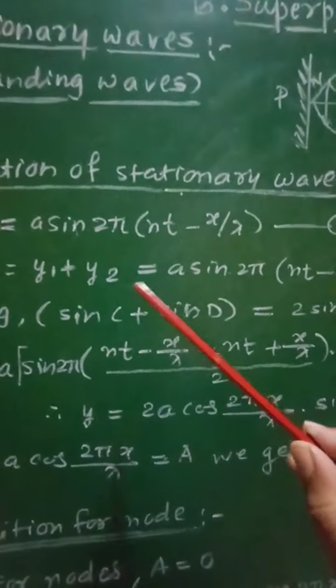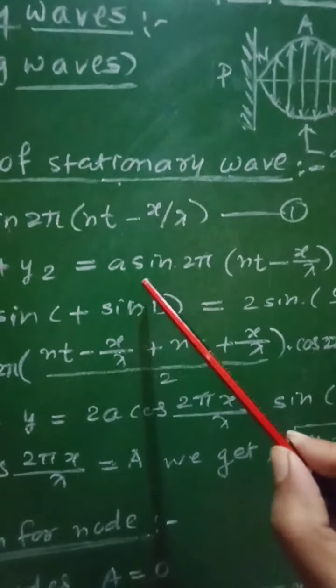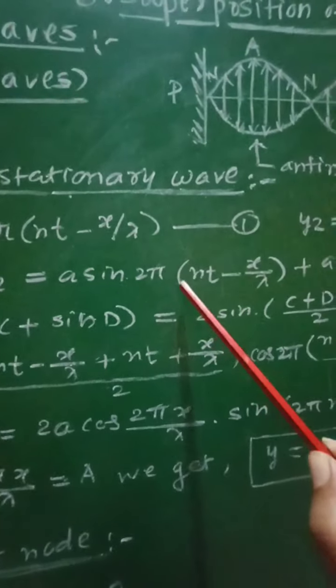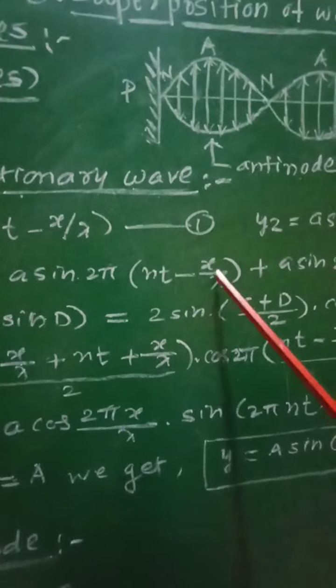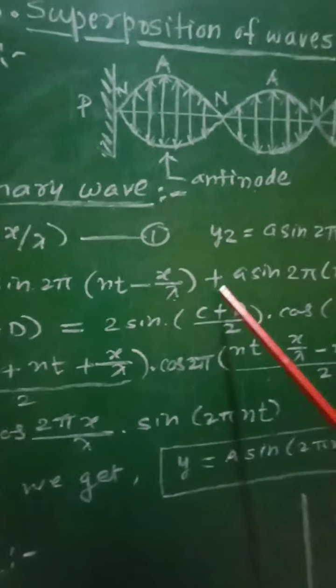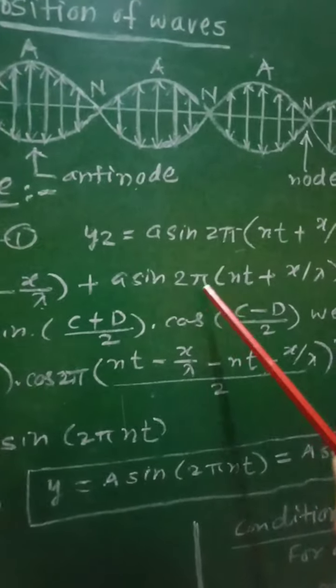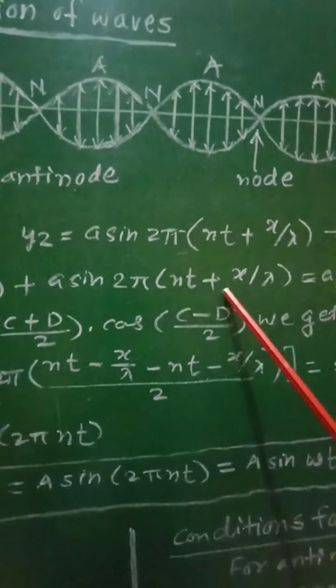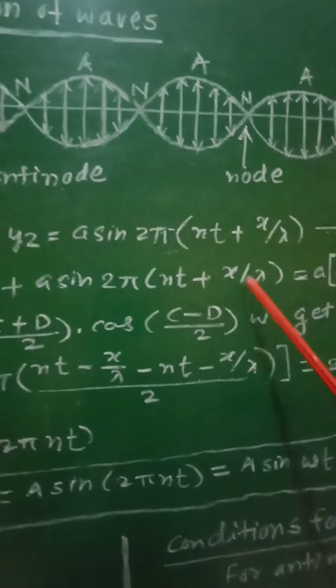Putting the values of y1 and y2, we get a sin 2 pi into (nt minus x by lambda) plus a sin 2 pi (nt plus x by lambda). So we have put here the values of y1 and y2.